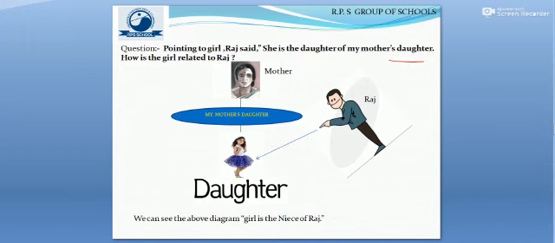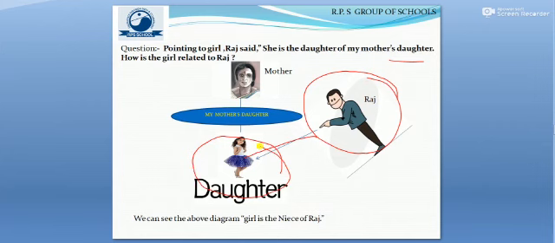So now we need to start from Raj. In the diagram, there is Raj, and Raj is indicating at a girl, right? And she is the daughter of my mother's daughter.